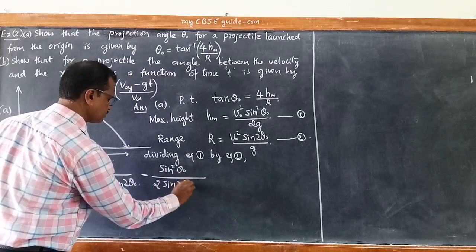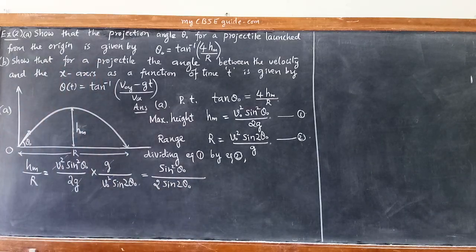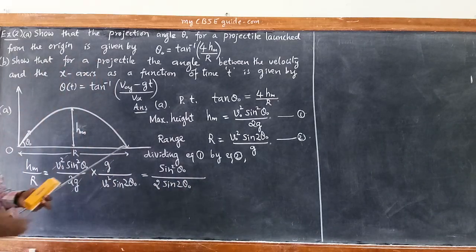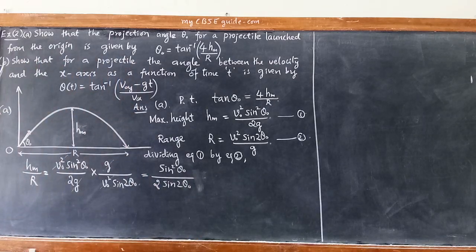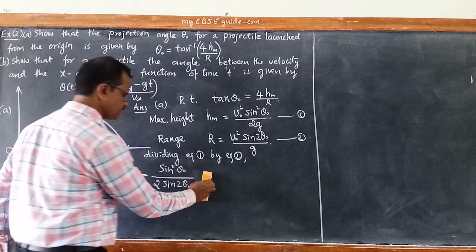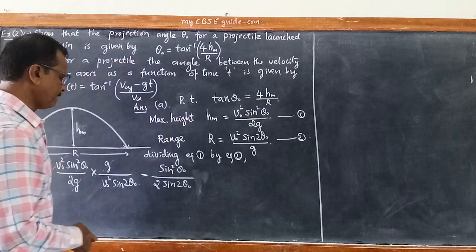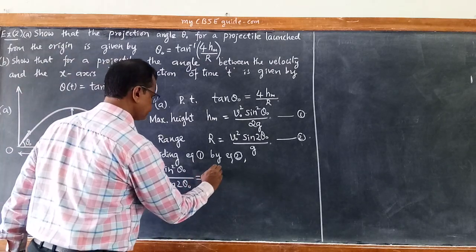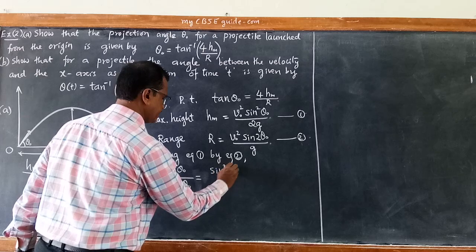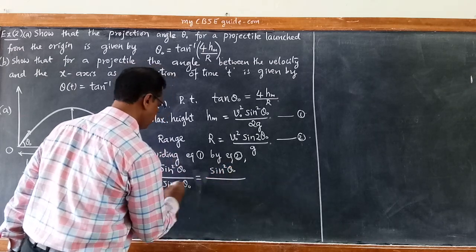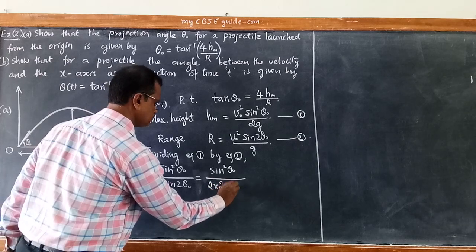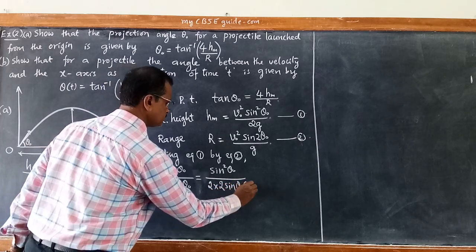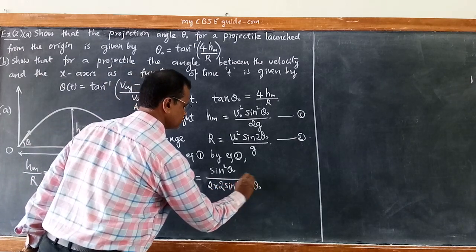What is sine 2 theta naught? We have studied yesterday, sine 2 theta is equal to 2 sine theta into cos theta. This is a trigonometrical identity. So it becomes sine square theta naught divided by 2 into 2 times sine theta naught cos theta naught.